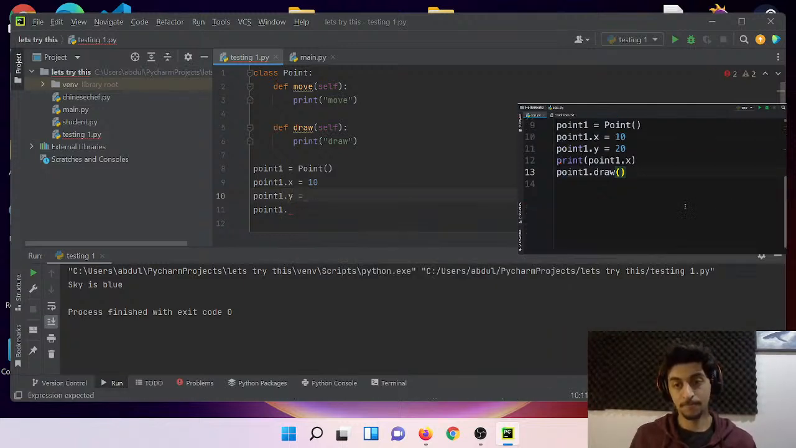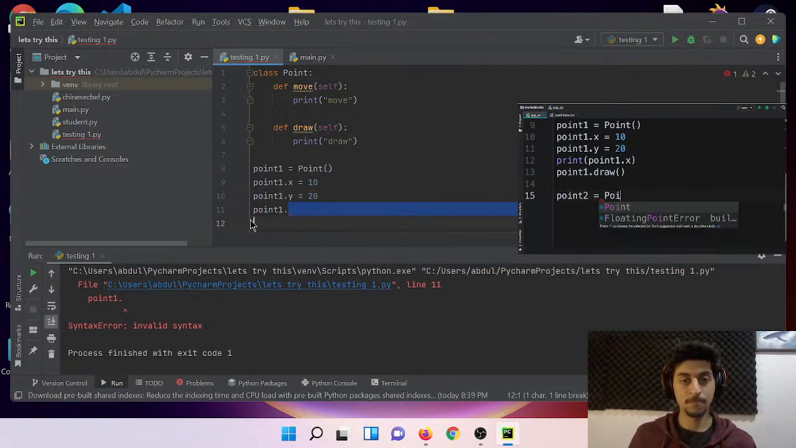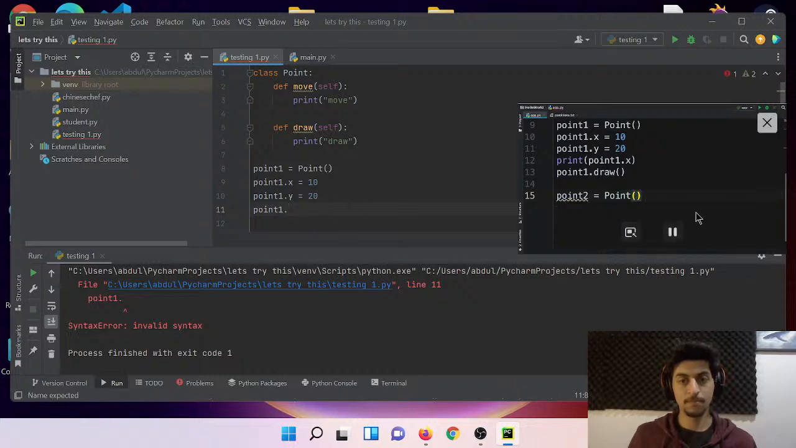Now we can create another object. Let's call that point2. So point2, once again, we type out the name of our class and then call it like a function.